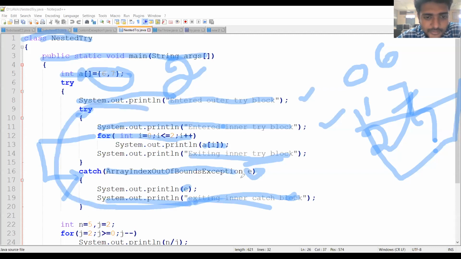This is the inner try catch block. In the inner try block, we are going to print the array. In the corresponding catch block, we are going to handle the exception. If any exception happens in the try block, that will be handled in the corresponding catch block. That is going to happen here.